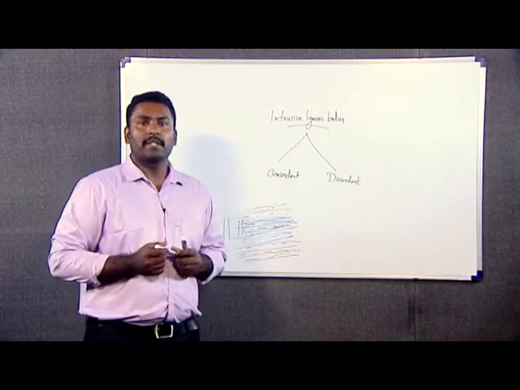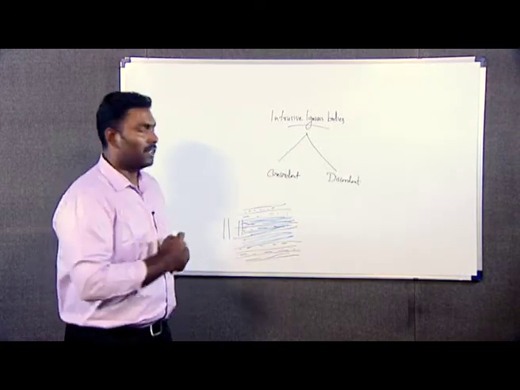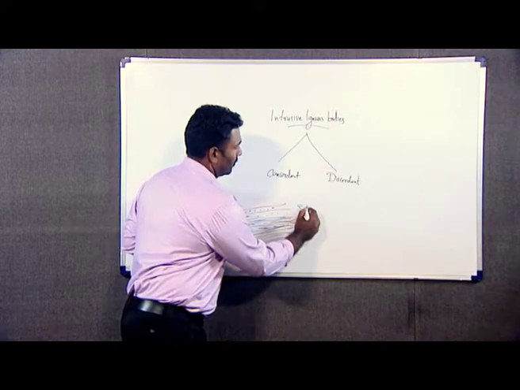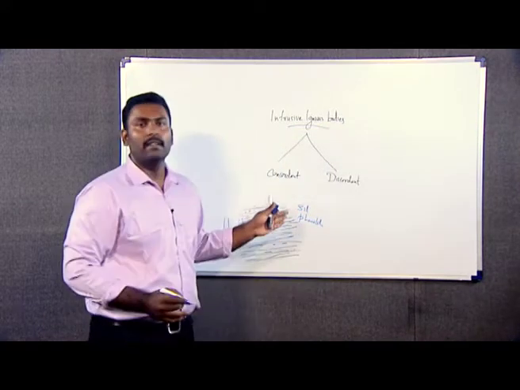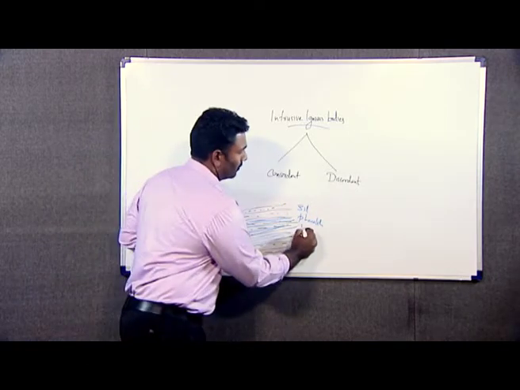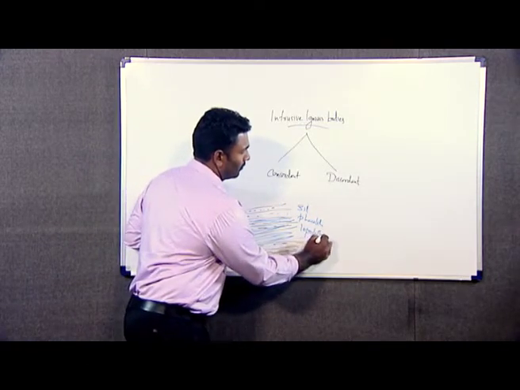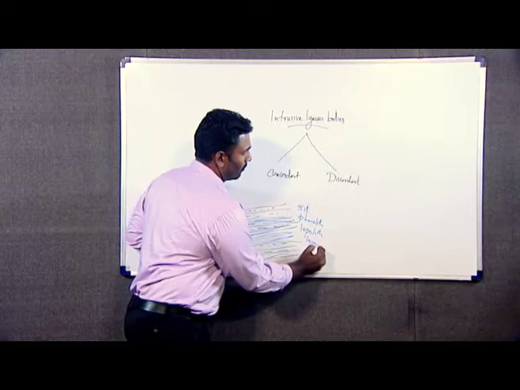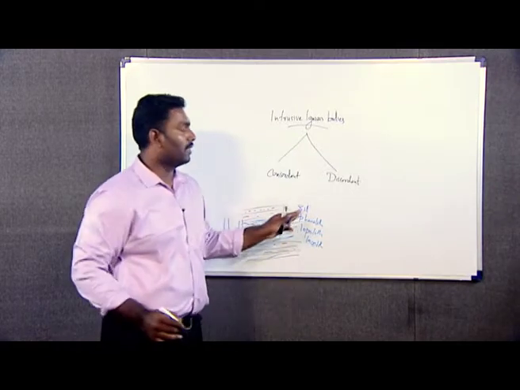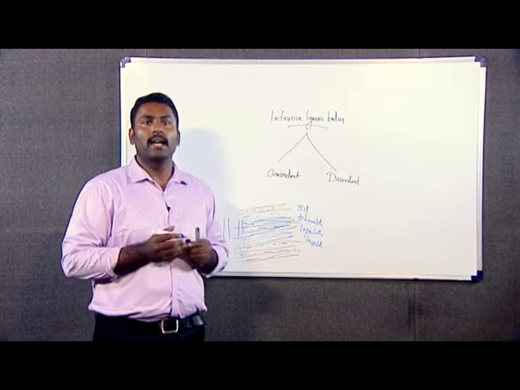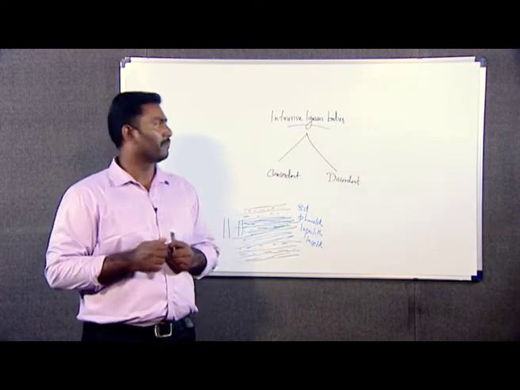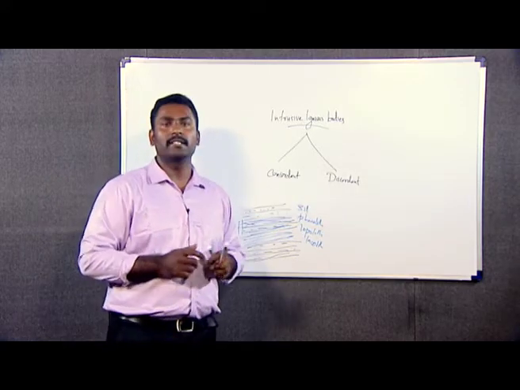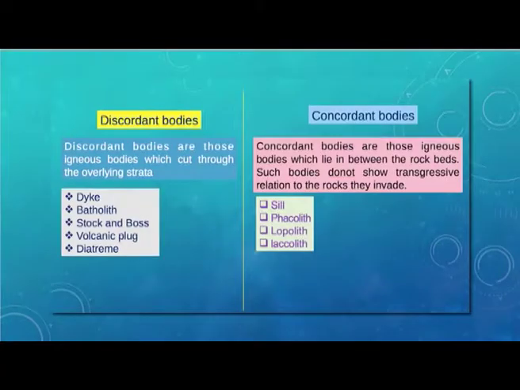There are different types of concordant bodies. For example, sill, phacolith, laccolith and lopolith are the different types of concordant intrusive igneous bodies. Now, we will discuss the discordant bodies. Discordant bodies are those which are just the opposite of the concordant bodies.